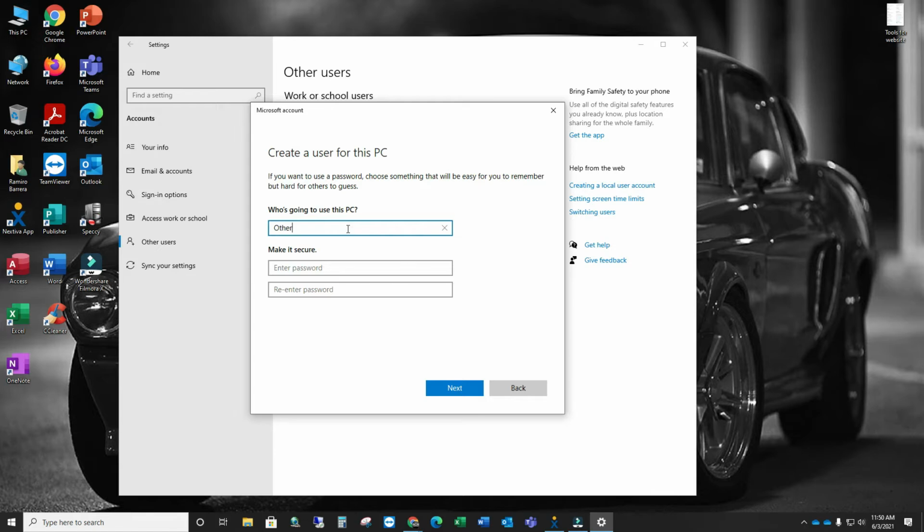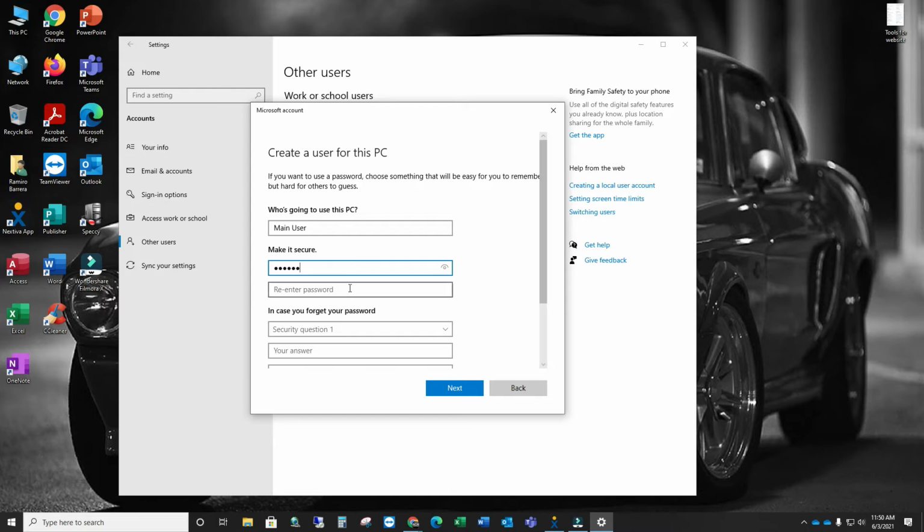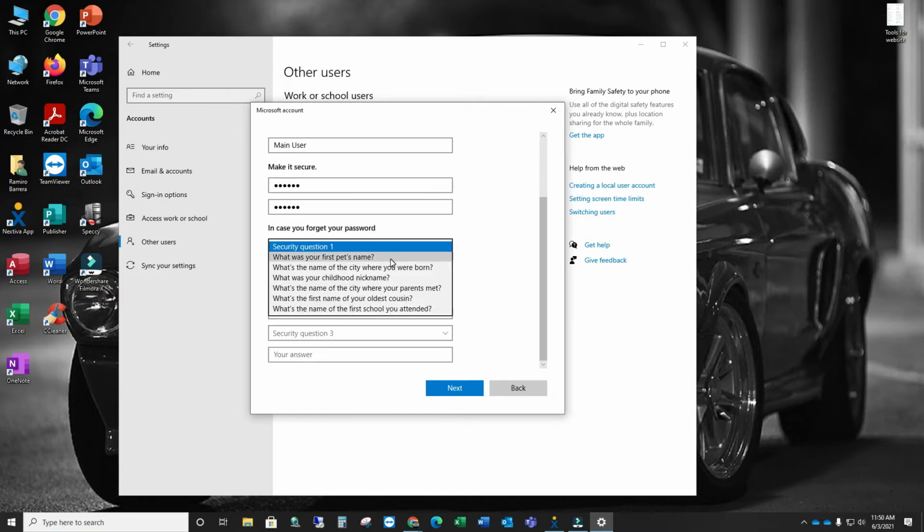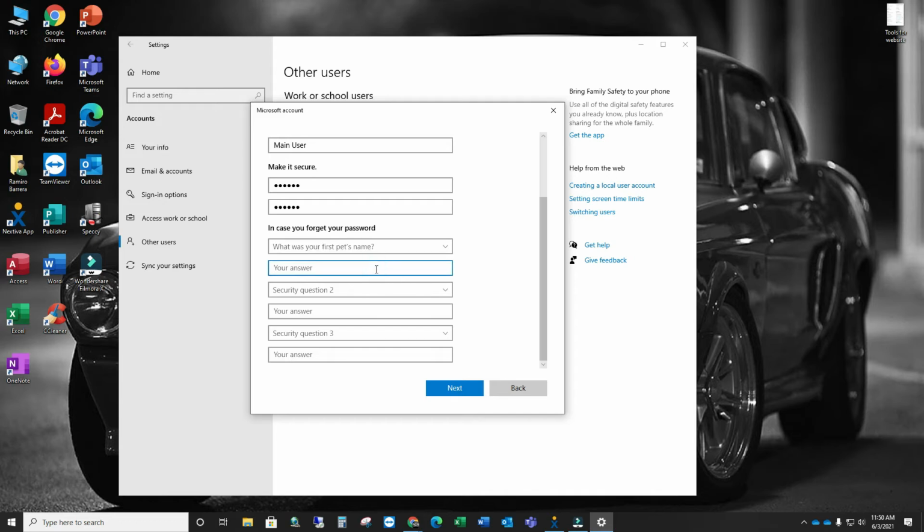Type the username you want and create a secure password. Here, choose your security questions and type your answers. Make sure you don't use real answers so that no one will be able to guess them. Also, make sure to write down your questions and answers and store them in a secure place.